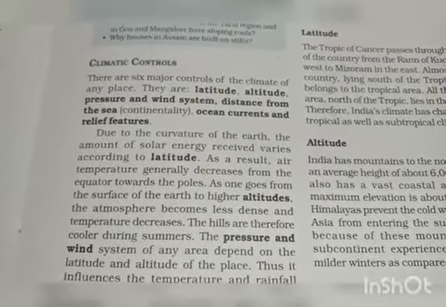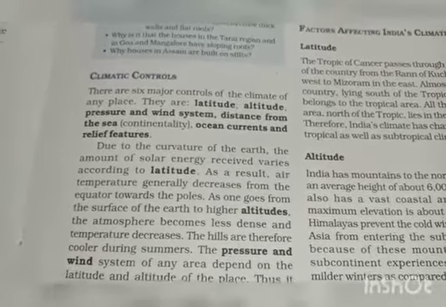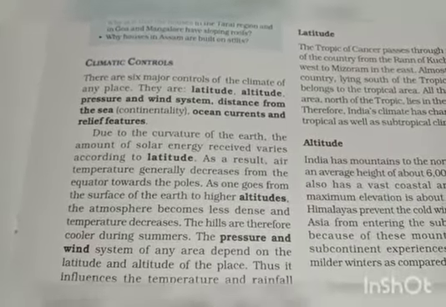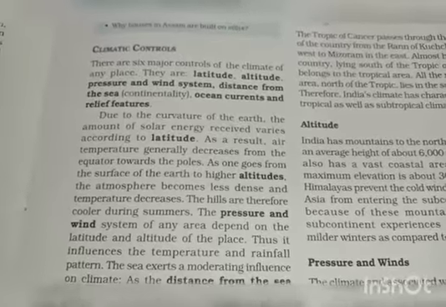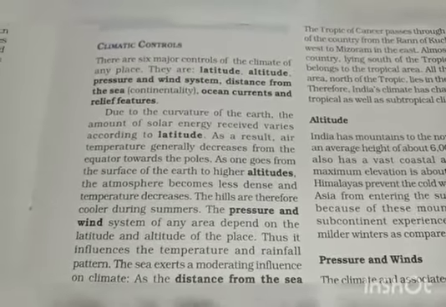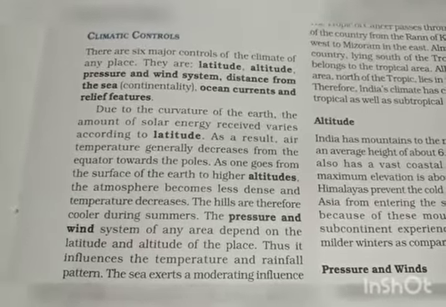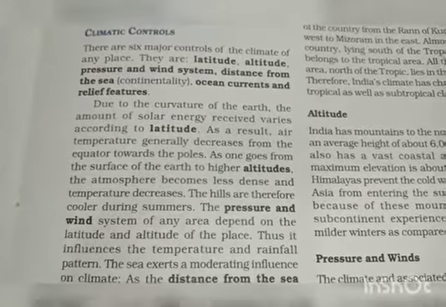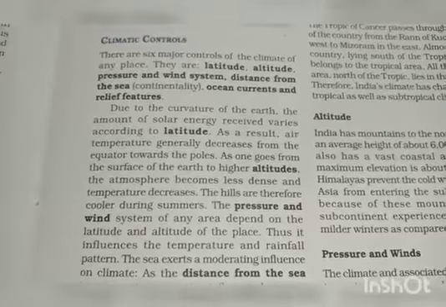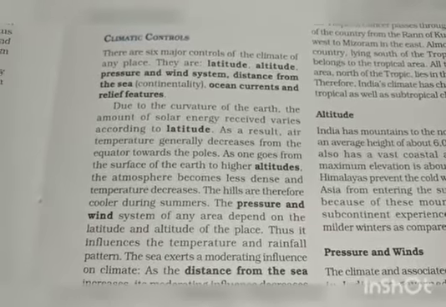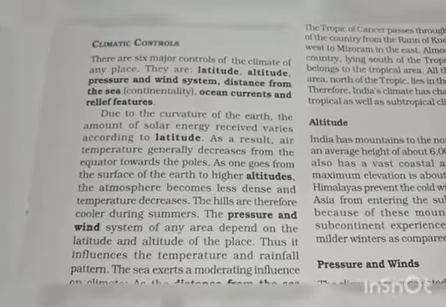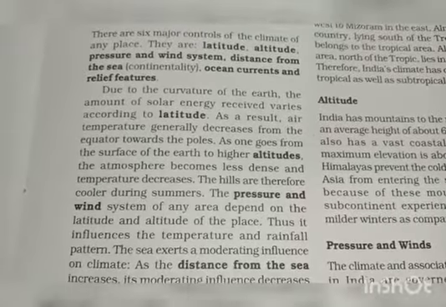That is, the solar energy received also varies according to the latitude, the position according to the degrees. As a result, air temperature generally decreases from the equator towards the poles. That is, at the equator the temperature is very high and it keeps on decreasing towards the poles.